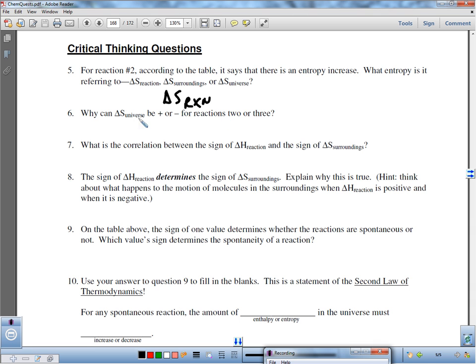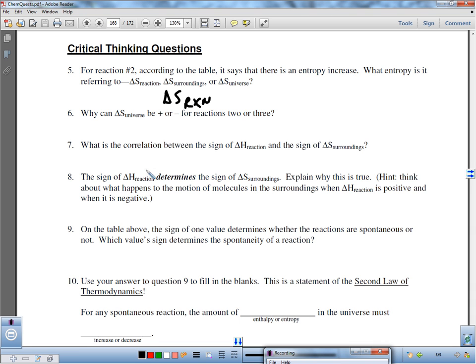Why can't the change in S of the universe be positive or negative for reactions 2 or 3? It's because delta S of the universe depends on both the delta S of the reaction and the delta S of the surroundings. So whichever one is larger determines what the delta S of the universe will be. So you need to know what those delta S's are. So it depends on the delta S of surroundings and reaction. I'm going to write it all down. Number 7.